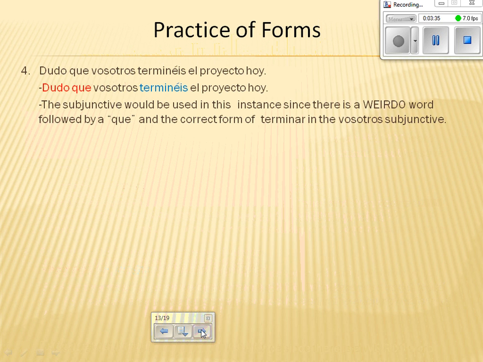Number 4, we have Dudo que vosotros terminéis el proyecto hoy. The subjunctive would be used in this instance, since there is a weird word followed by a que, and the correct form of terminar in vosotros subjunctive.